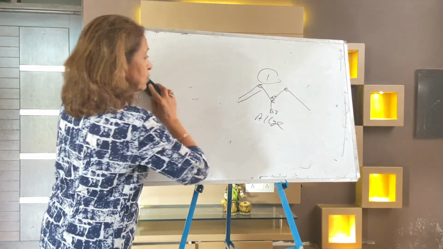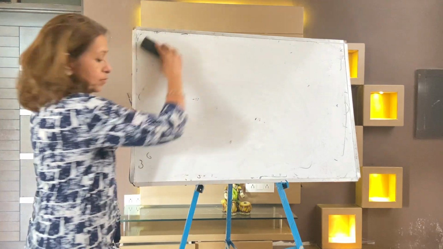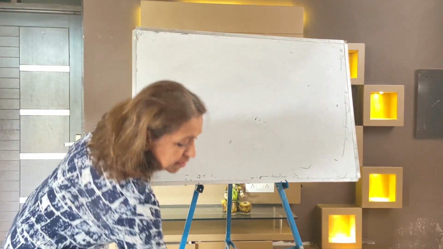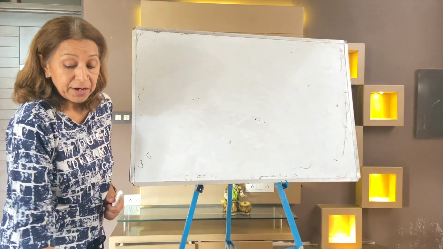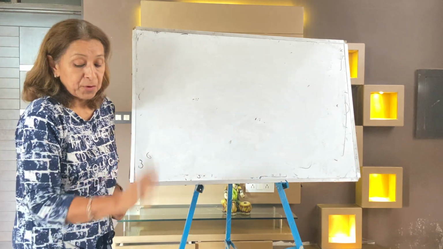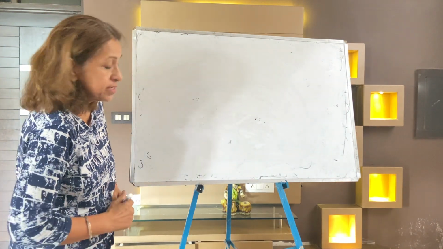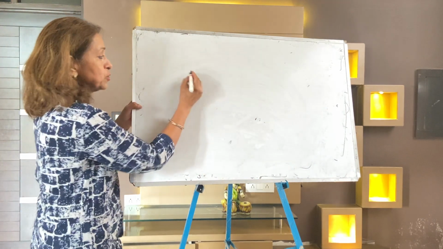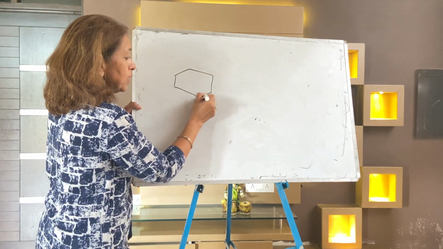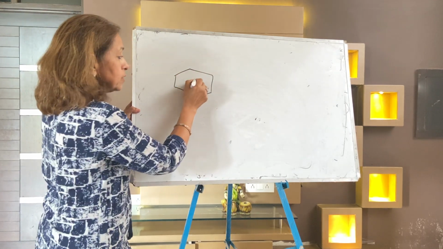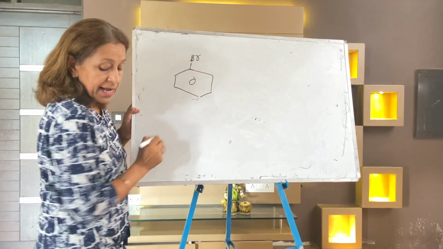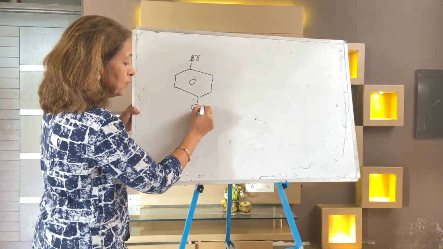Third question from SN1 and SN2 mechanism. So, whatever differences I have given you in the last session, kindly note down and read carefully. Very important. Next question, I am giving the options. Write down the options. Again, SN1 mechanism. This is your Br, a halogen, CH3.